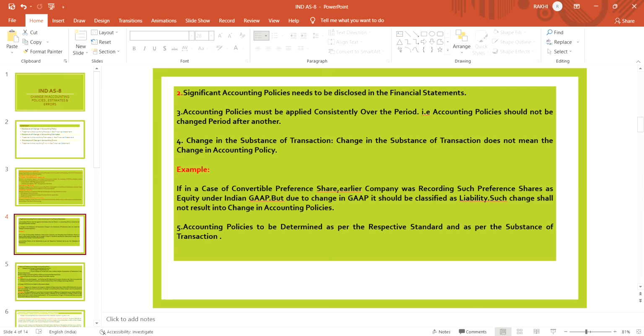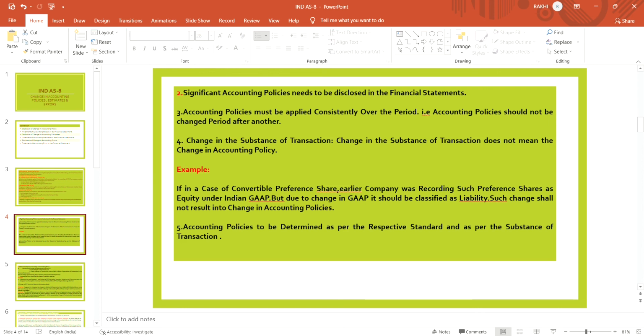But after adoption of Ind AS, it should be recognized as a liability, not as equity. And such kind of change does not result in a change in accounting policy.